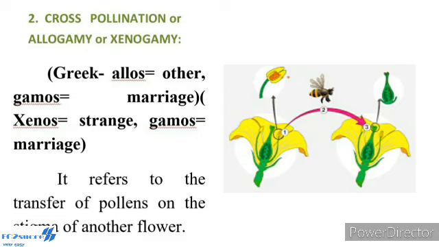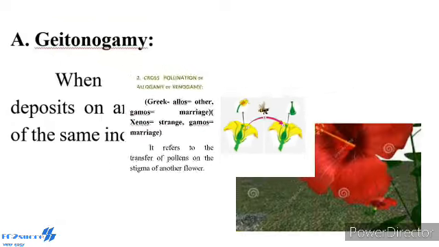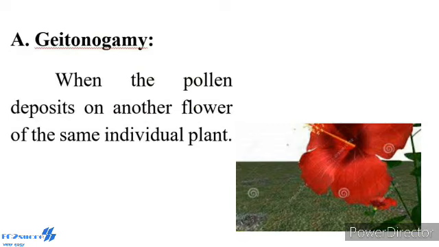Allogamy: the Greek word allo means other, gamos means marriage. Xenogamy: the Greek word xeno means strange, gamos means marriage. Cross-pollination includes two types, geitonogamy and xenogamy. Geitonogamy means when the pollen is deposited on another flower of the same individual plant.